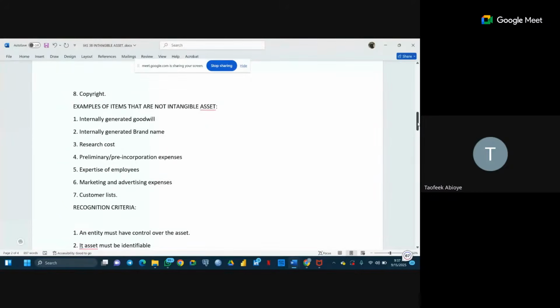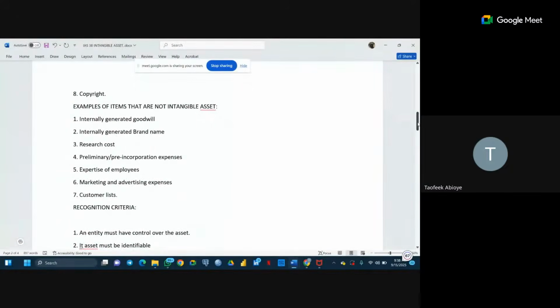If you are talking about internally generated goodwill, when you generate an internal goodwill, there is no way the company will be able to value that internally generated goodwill by themselves, unless in a situation of merger and acquisition, whereby an outsider is coming to take over. That is when they will be able to value it. But for the company to sit down themselves and say, okay, this is the value of our goodwill, it's not realistically possible.